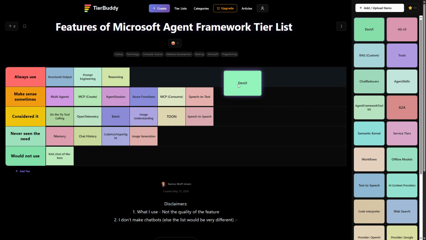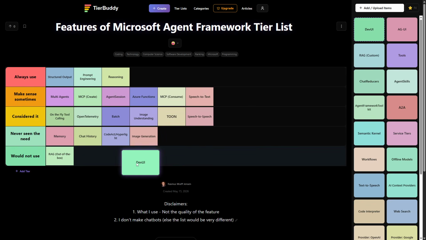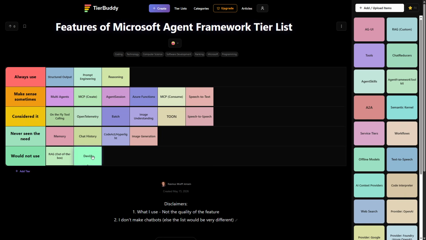DevUI, this demo feature that is in the box of Agent Framework, is probably the one that needs to be the lowest in all of this. It is absolutely useless other than a cool demo, but you cannot use it in production for anything at all. So I don't see the value at all.